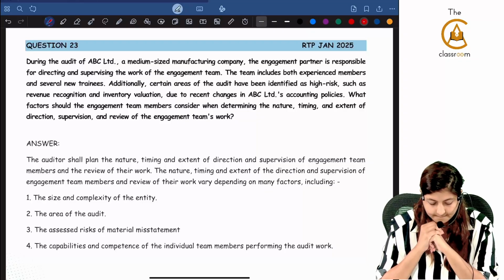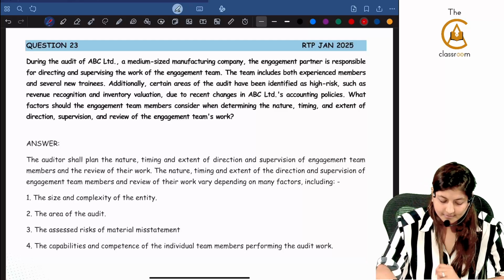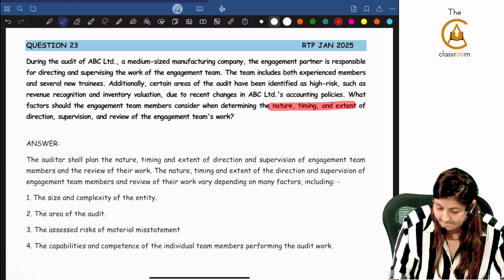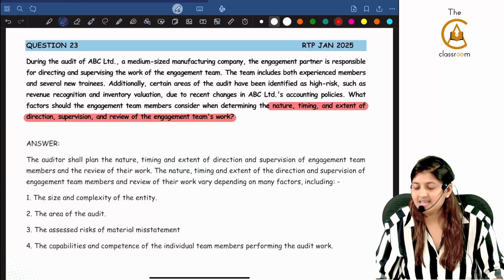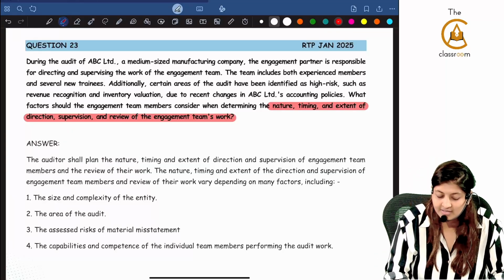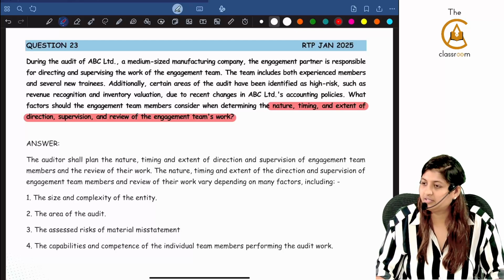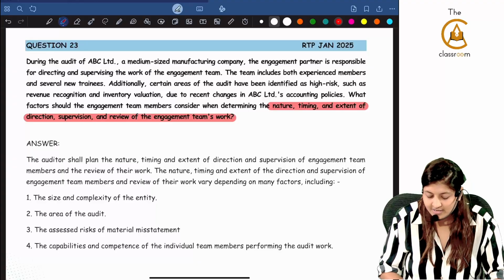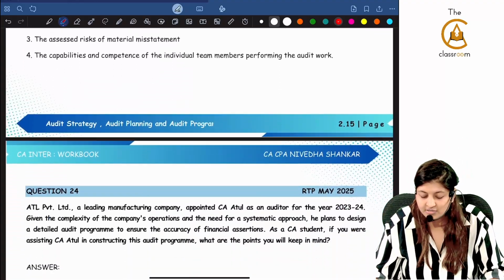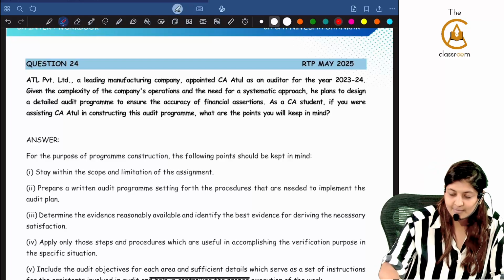What factors should the engagement team members consider when determining the nature, timing, and extent of direction, supervision, and review of the engagement team's work? Direct question. Size and complexity of the entity, areas of the audit, assessed risk of material misstatement, capabilities and competence of individual team members. Direct, easy question.